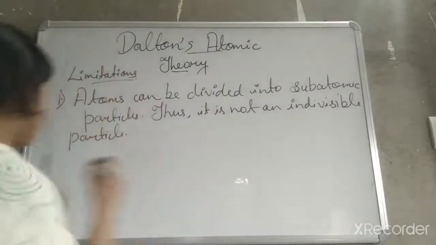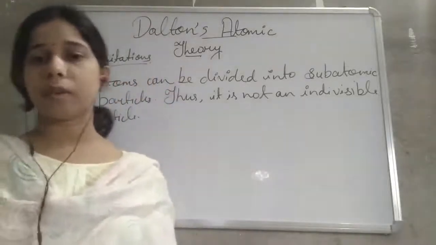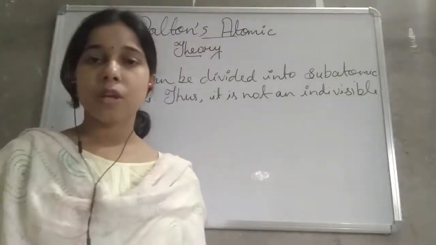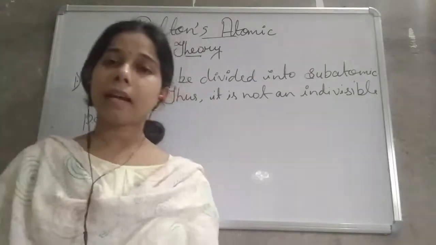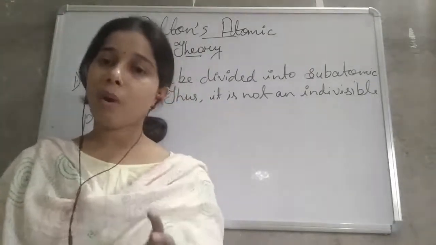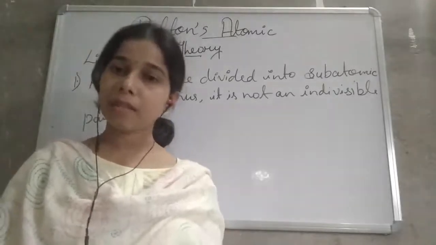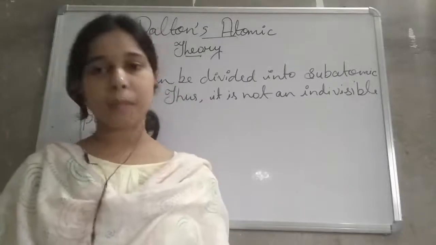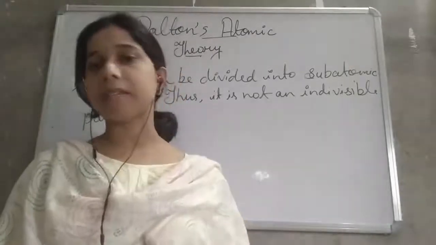If we talk about the second limitation of Dalton's atomic theory, students, Dalton in his postulate explained that the atoms of the same element have similar properties, including the physical and chemical properties, the mass, the density, everything is similar.